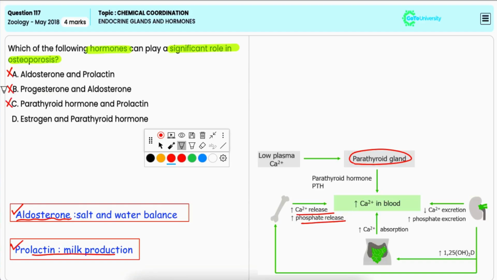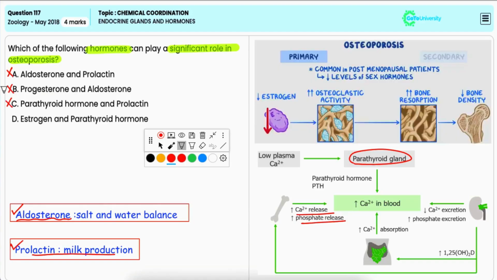Option D, estrogen and parathyroid hormone. Now, estrogen promotes the activity of osteoblasts and inhibits osteoclasts. So, in an aging female, osteoporosis occurs due to deficiency of estrogen, because estrogen is essential for maintaining the bone density, and a decrease in the estrogen, especially after menopause, is a major risk factor for osteoporosis.